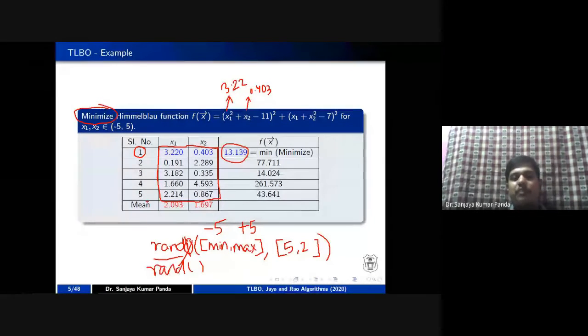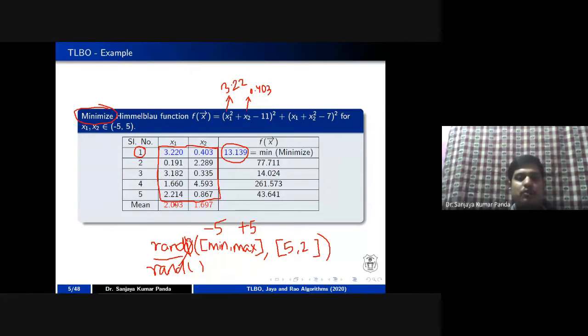Apart from that, in the first step you have to calculate the mean of x1 as well as the mean of x2. That is nothing but the sum of these 5 values divided by 5. Similarly, x2 mean is the sum of all these 5 values divided by 5, right? If you do that, you will get the values 2.093 and 1.697 respectively.